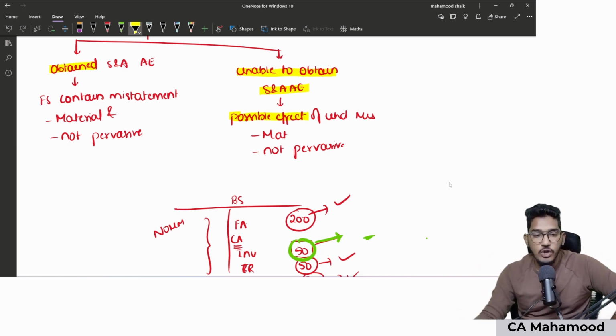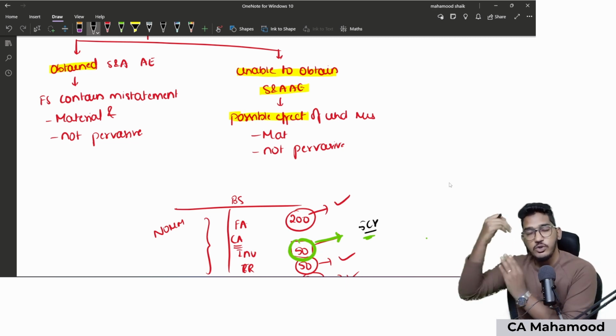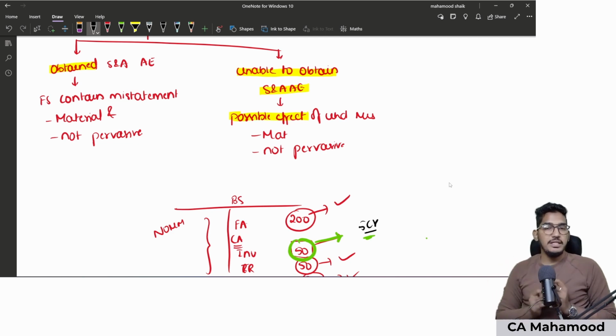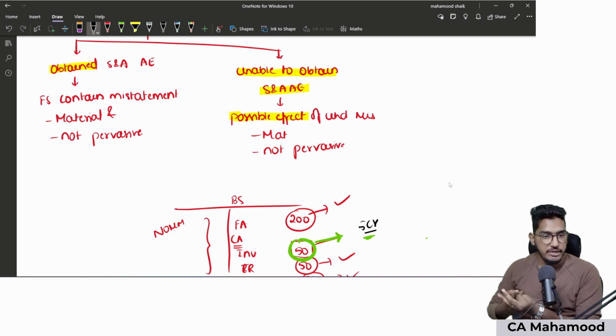So I am not able to obtain evidence regarding 5 crores worth of stock. If this 5 crores, even if it goes wrong also, the possible effect is material. It is significant, but it is not so big enough to say entire financial statements are wrong. It is not pervasive. So qualified opinion can be given in two cases. Either you have evidence or you don't have evidence. But the effect or possible effect of the misstatement should always be only material but not pervasive.